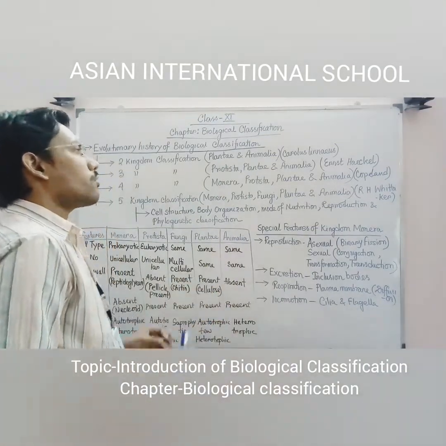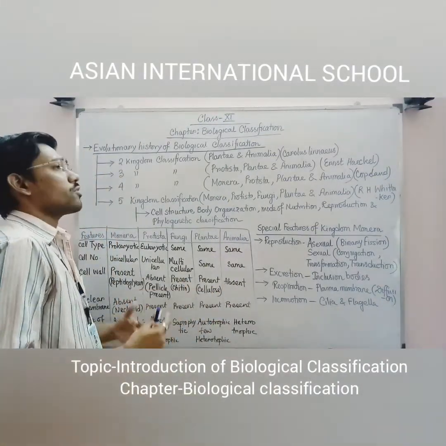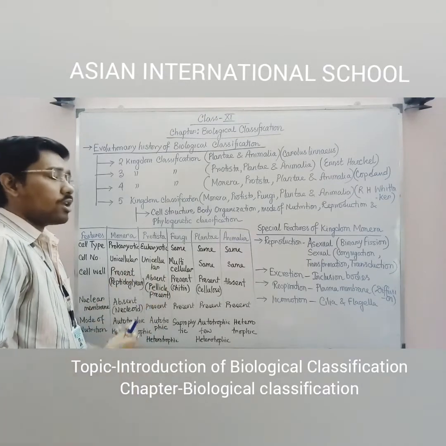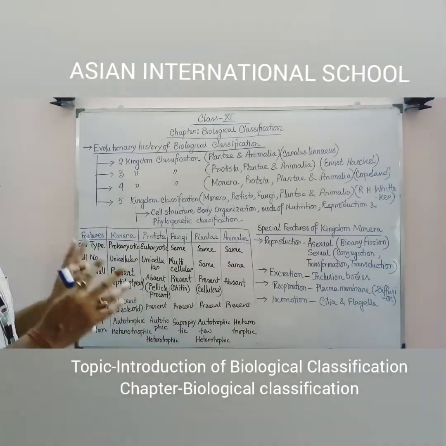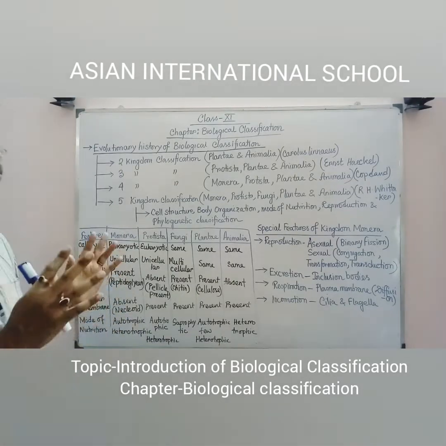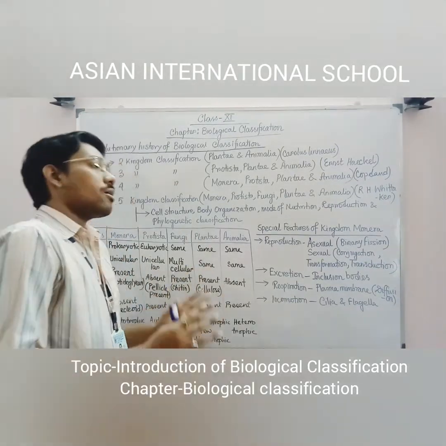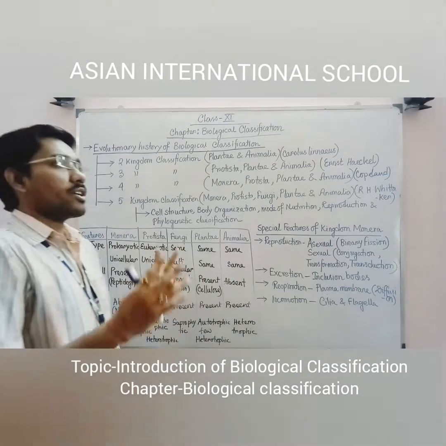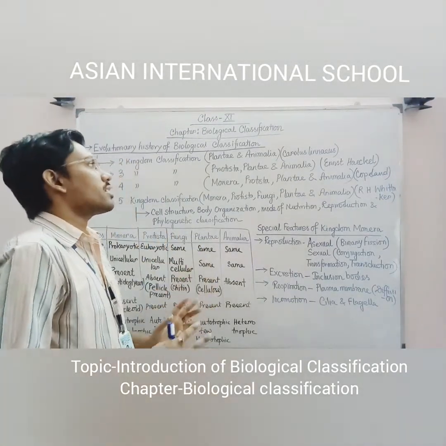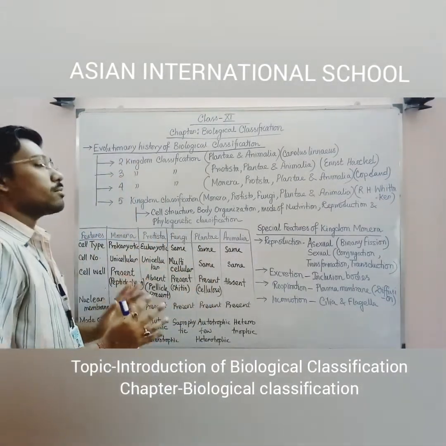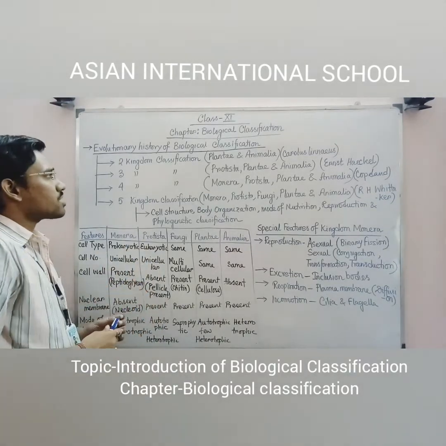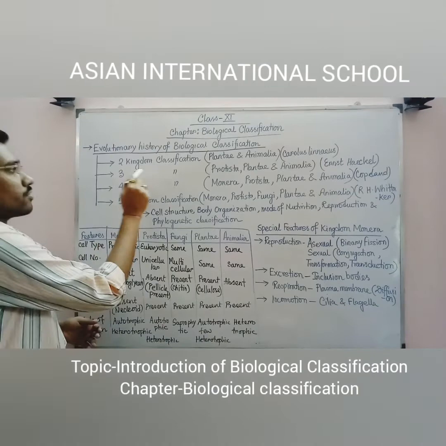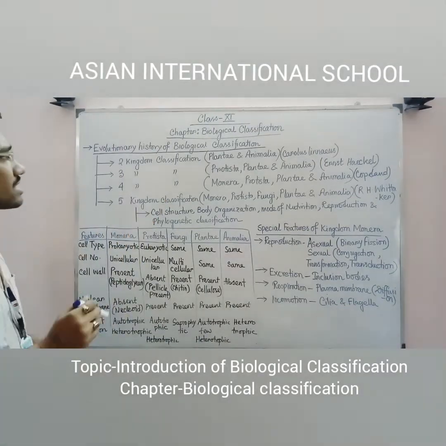This was specifically based on the mode of nutrition as well as the presence or absence of cell wall. Based on these two features only he classified the organisms into two kingdoms. Again I am repeating, based on the mode of nutrition and presence or absence of the cell wall, he proposed this two kingdom classification system. Clear?